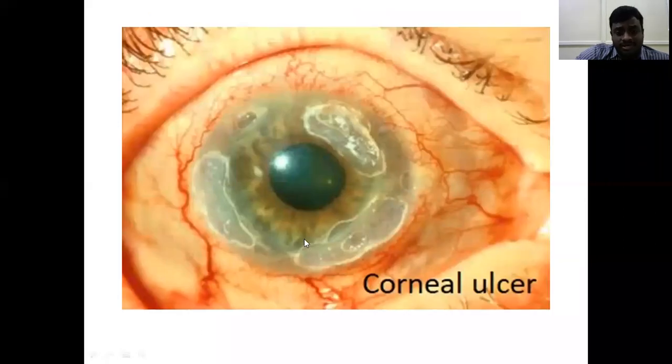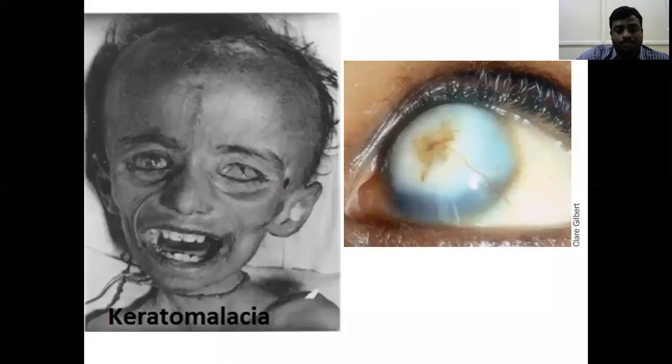You can see corneal ulcers, where there is a wound present at the cornea. This is keratomalacia, a completely dried cornea, and also a cloudy substance on the cornea.